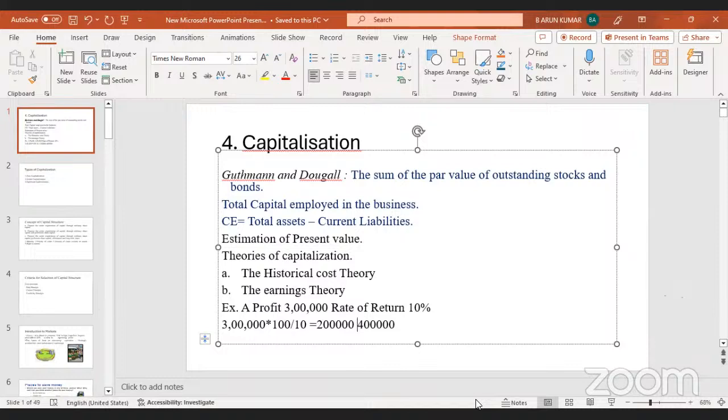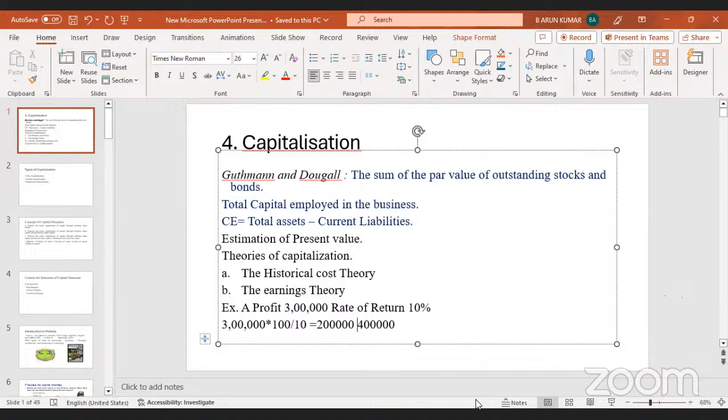So the main effects: the risk is that the high profitability may invite intensive competition from ambitious promoters, high taxation, and invitation to government control and intervention, and other possible risks. Share prices of undercapitalized companies will show a tendency to rise and fluctuate with volatility, and also speculators will be tempted to derive advantages from such share price variations.